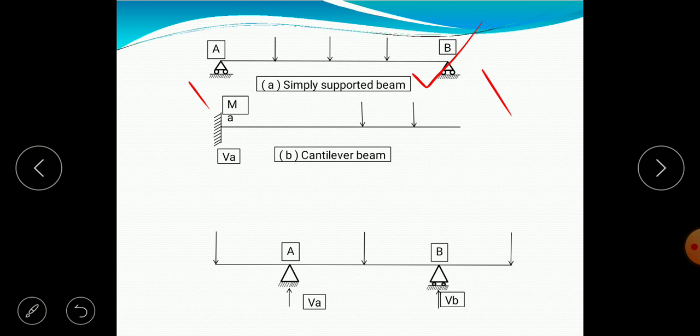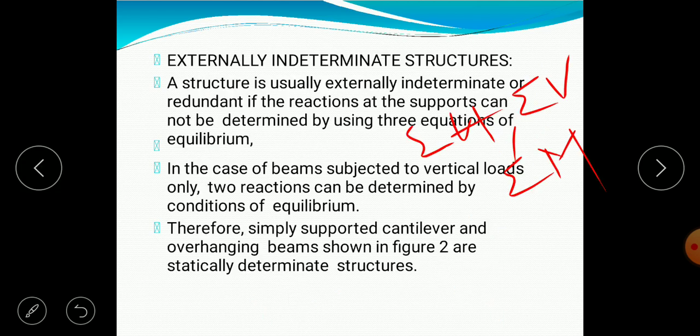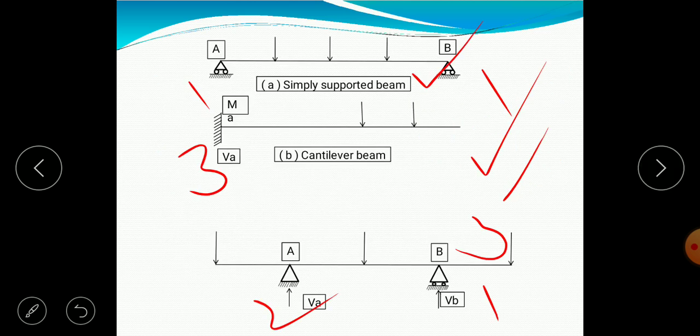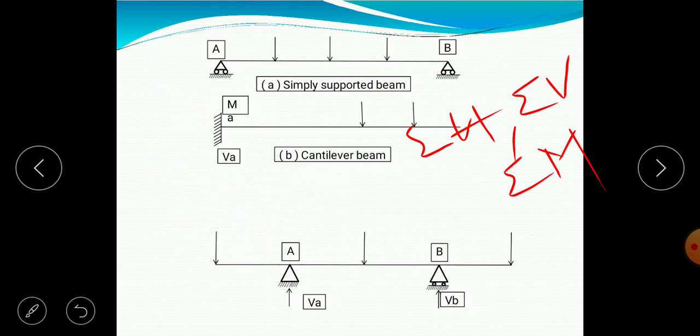And it has two reactions. So it is statically determinate. If we discuss regarding here, 3 reactions, statically determinate. Here 1, 2, 3, statically determinate. That's what he's saying in figure 2, A, B, C, which are statically determinate.